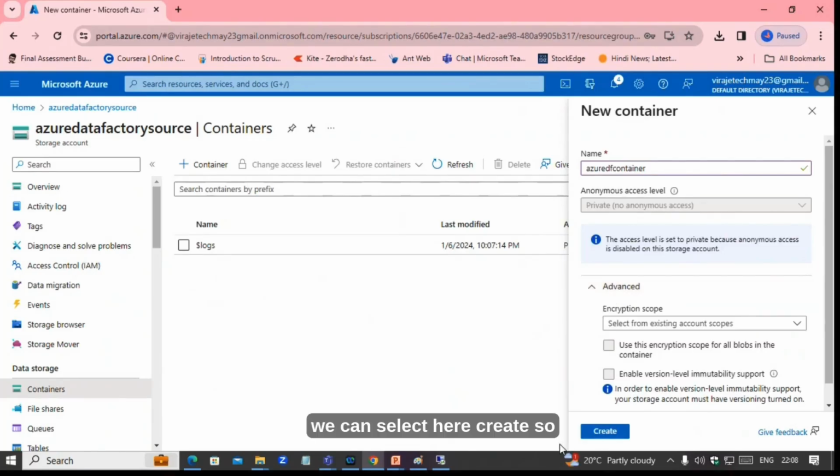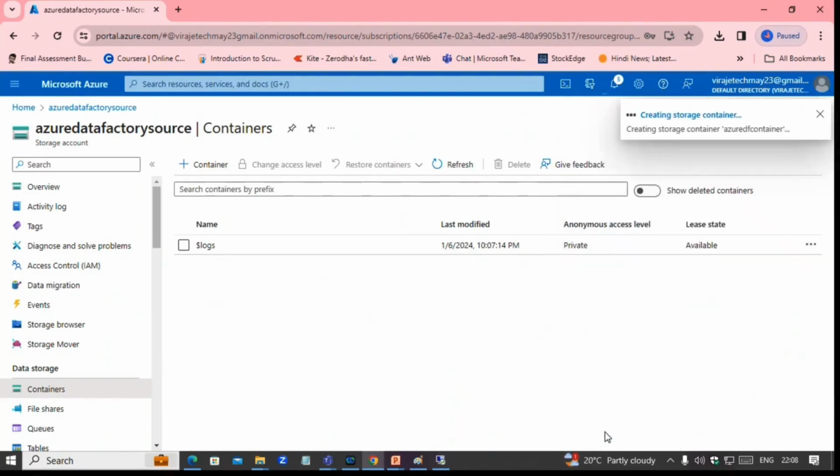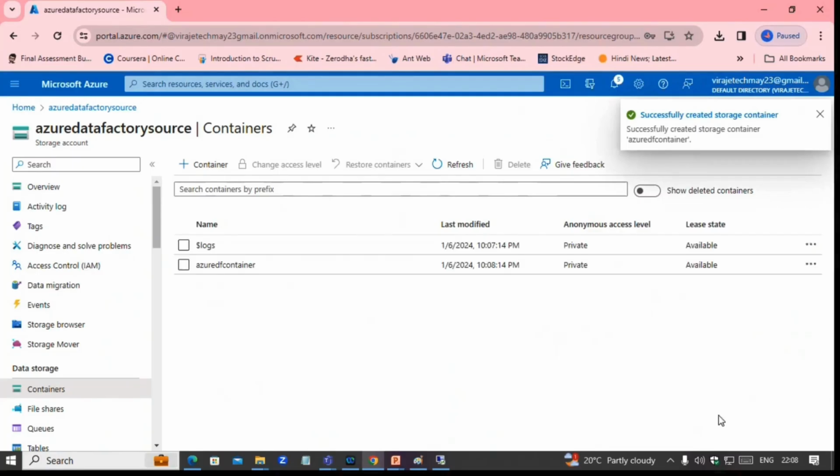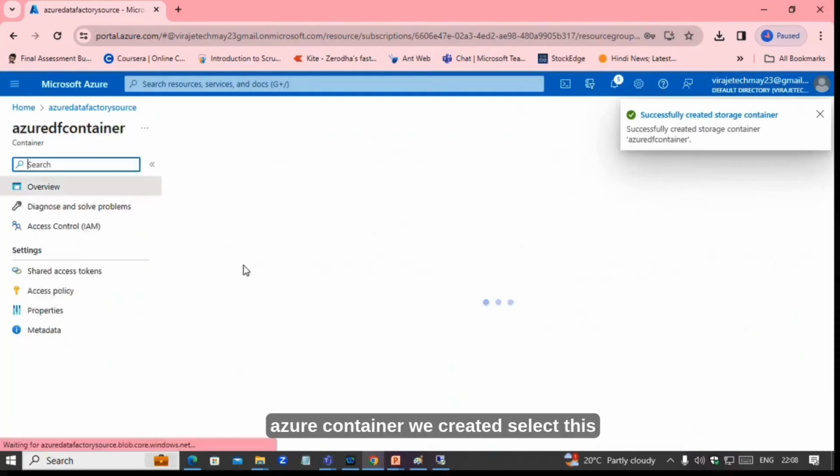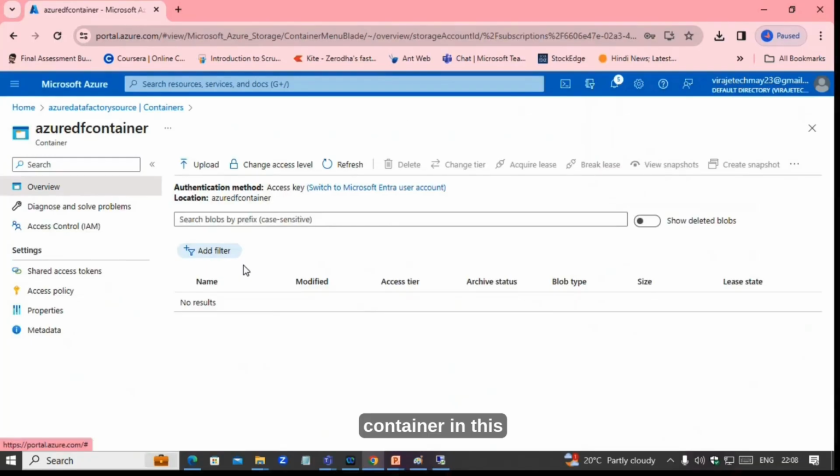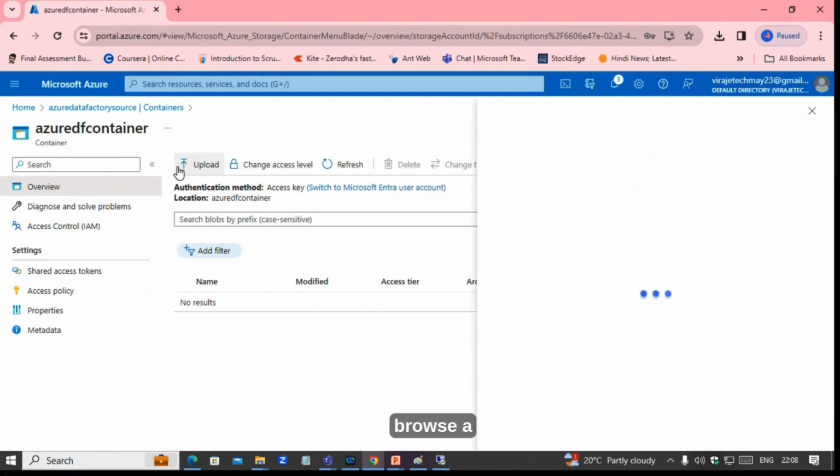Then we can select here, create. So the Azure container we created. Select this container. In this container, you can upload any file.